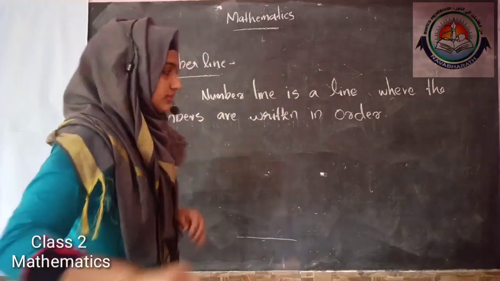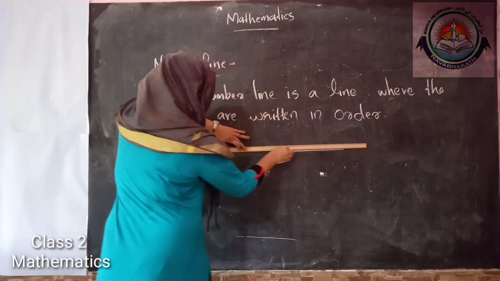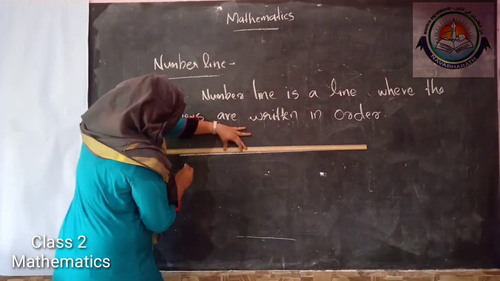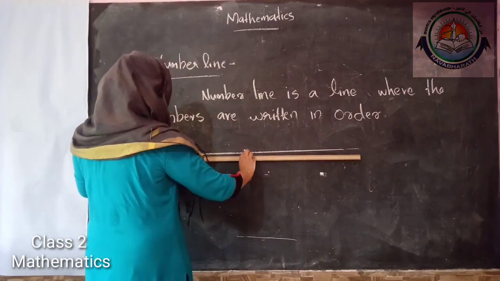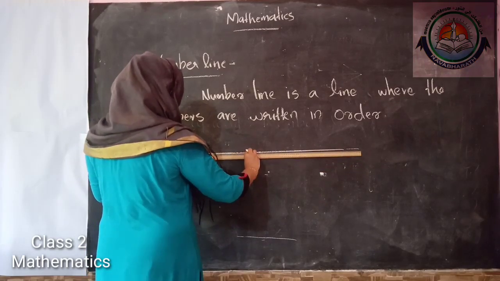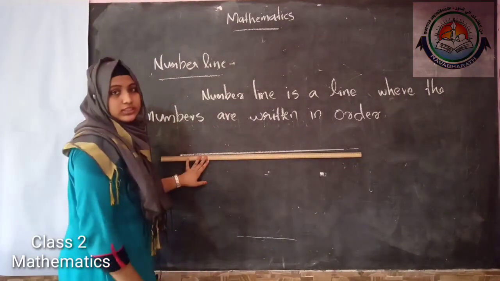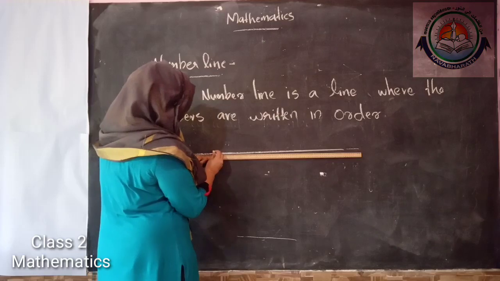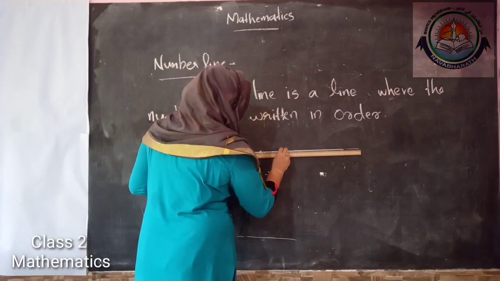We can see an example by drawing a straight line like this, and the numbers starting from 0. I can take any convenient length. Here I am again taking the number 0 and using the skip count by 10, then marking the numbers 10, 20, 30, 40, 50 like that.